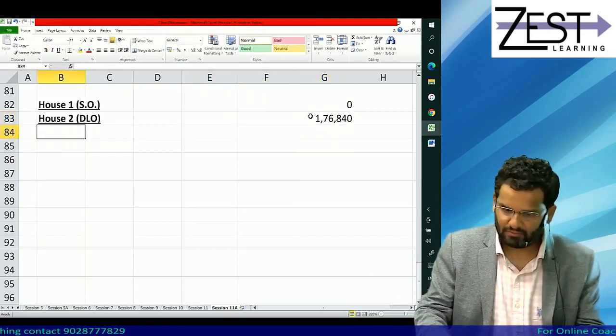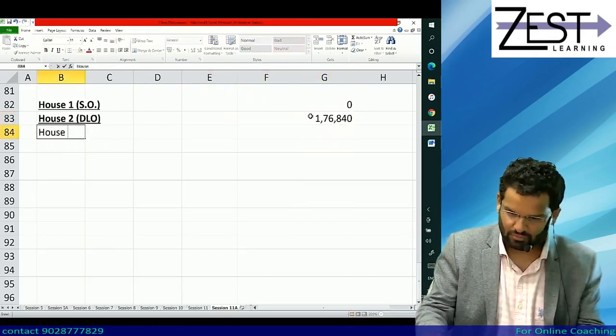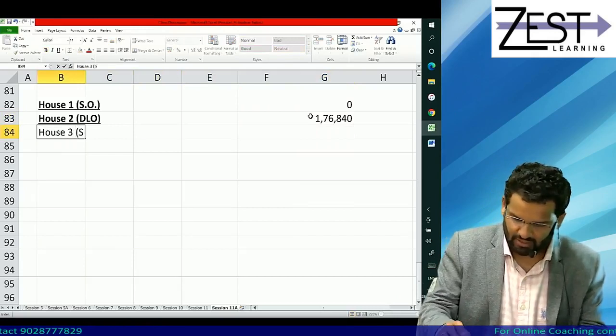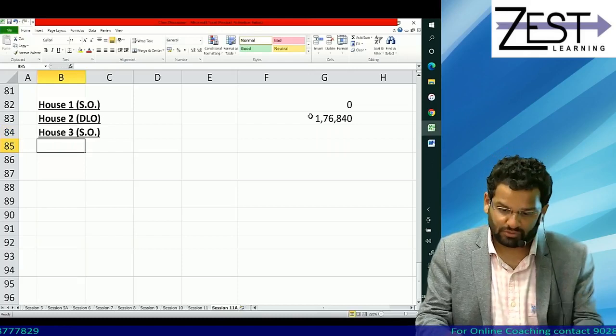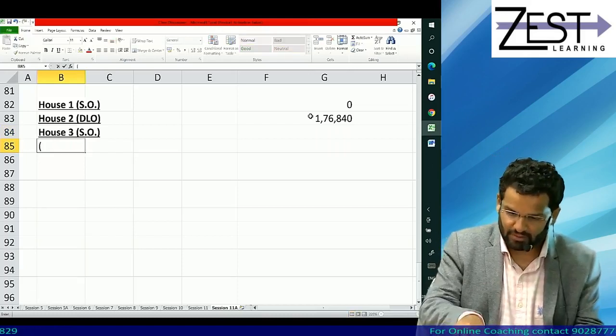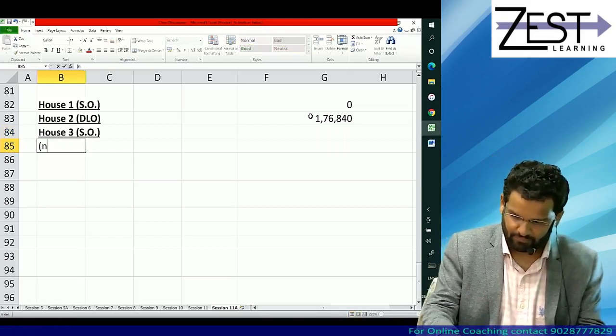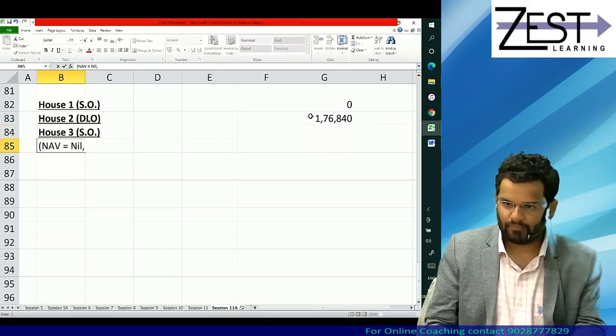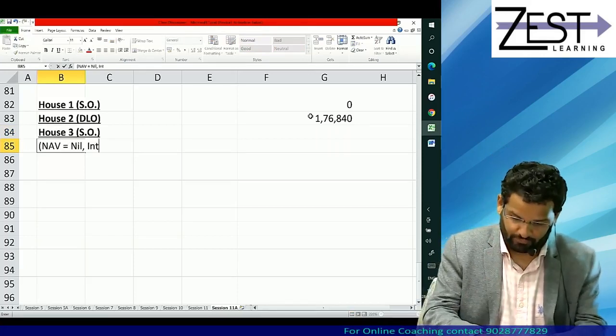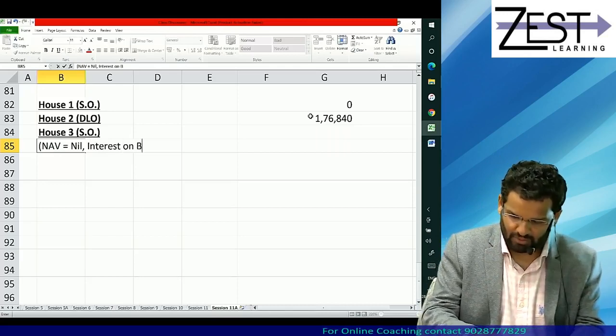And finally, house 3. House 3 is again self-occupied. When house 3 is self-occupied, understand very properly, NAV will be equal to nil. Okay, interest on borrowed capital is how much?